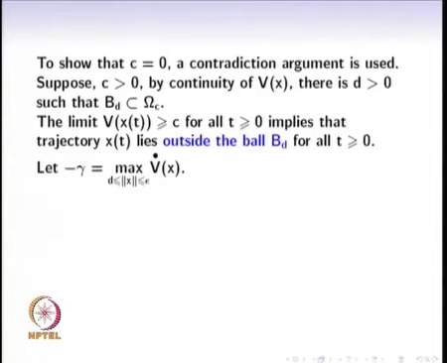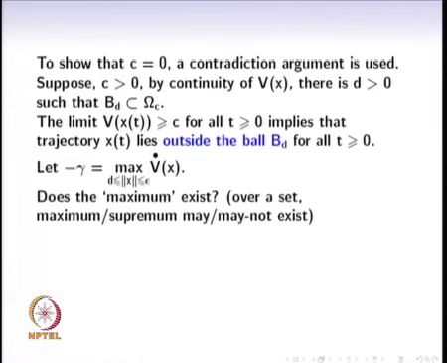Why is that strictly positive? Because V dot is strictly negative inside this region, and hence its maximum value, if the maximum exists, is also negative. So the next question that arises is, does the maximum exist? Because over a set in general, the maximum or the supremum may or may not exist.